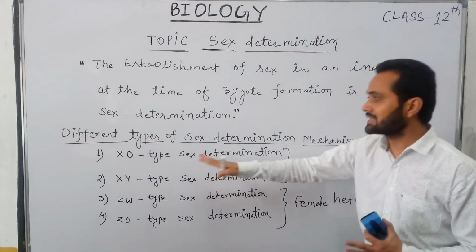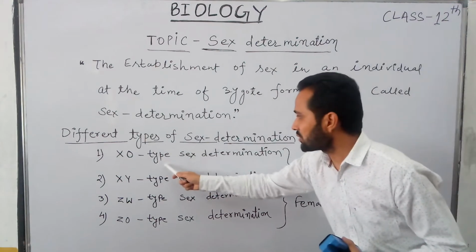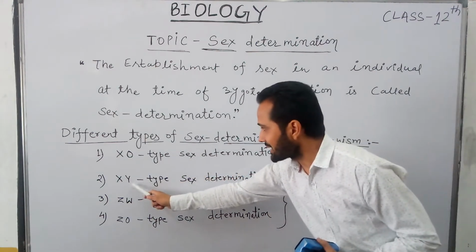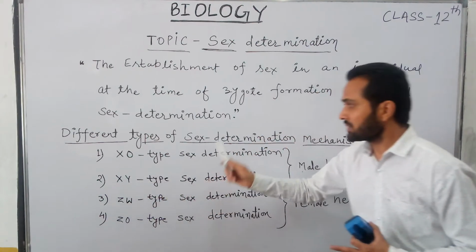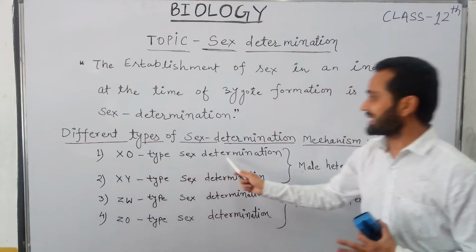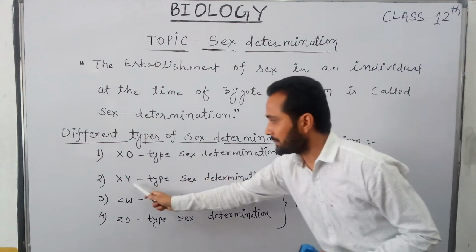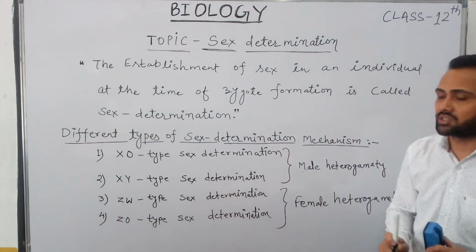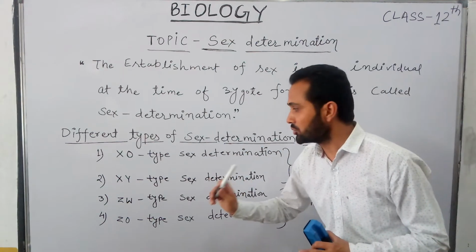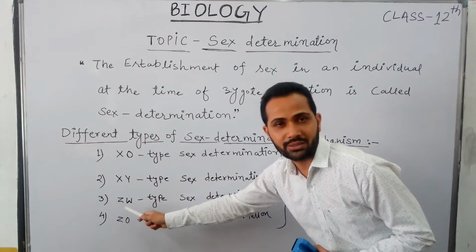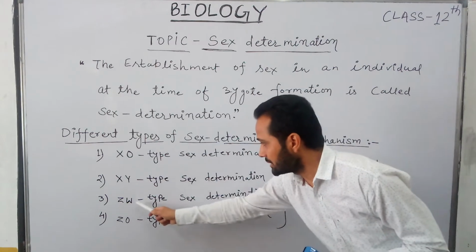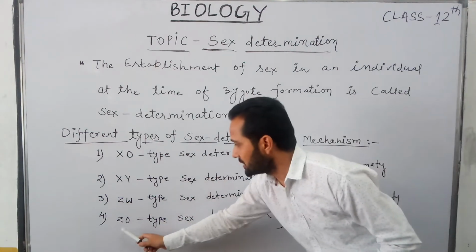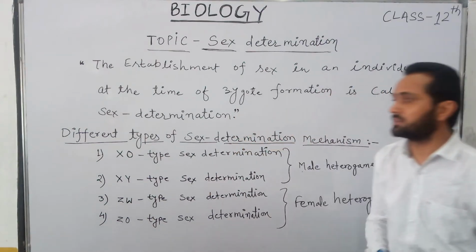The first mechanism of sex determination is XO type sex determination. The second mechanism is XY type sex determination, which is generally present in human beings. The third mechanism is ZW type sex determination, and the last one is ZO type sex determination.